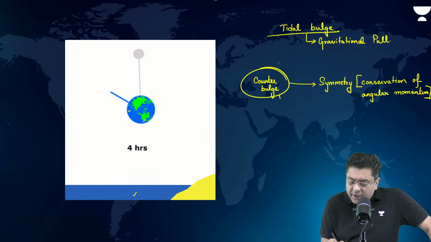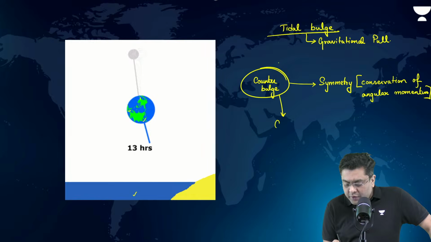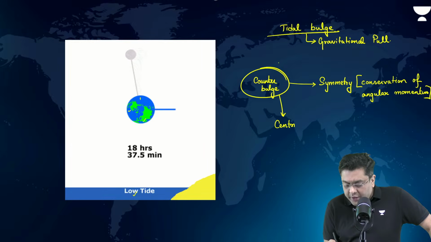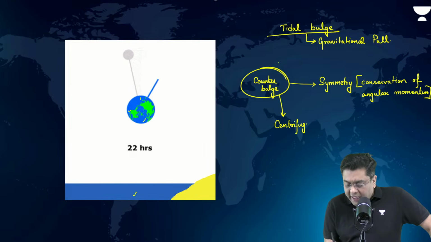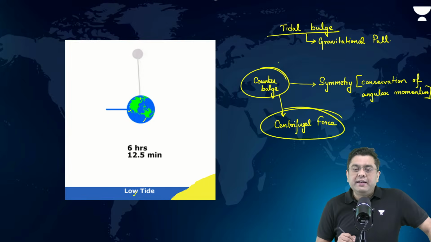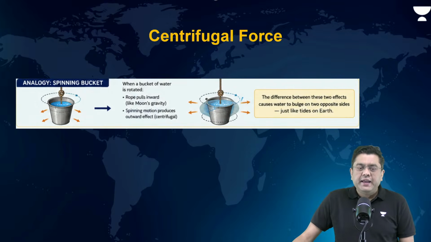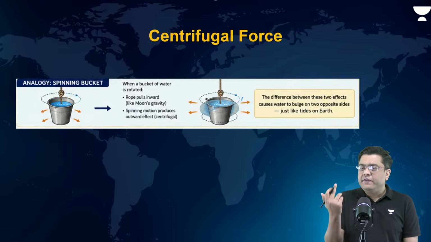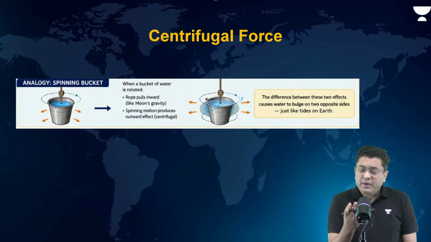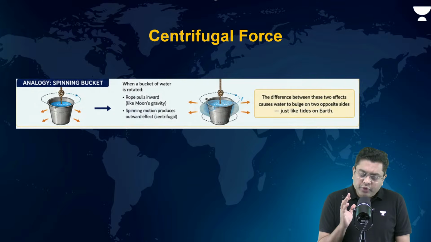And then the second reason is that you basically will have the role of centrifugal force. How? Let's take a look into this. How the role of centrifugal force comes into play. Okay, let us analyze that. Now, what is a centrifugal force? Any object rotating in circular motion will always experience an outward acting force.